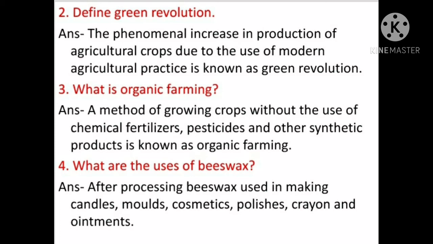revolution. Question number 3. What is organic farming? A method of growing crops without the use of chemical fertilizers, pesticides, and other synthetic products is known as organic farming. Question number 4. What are the uses of beeswax? Answer is, after processing beeswax used in making candles, molds, cosmetics, polishes, crayons, and ointments.